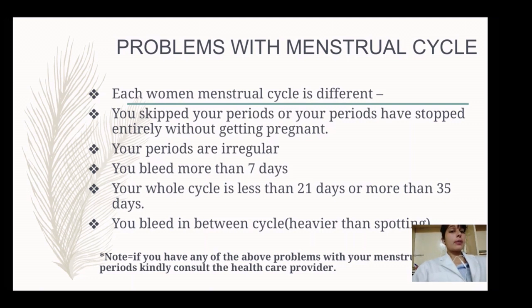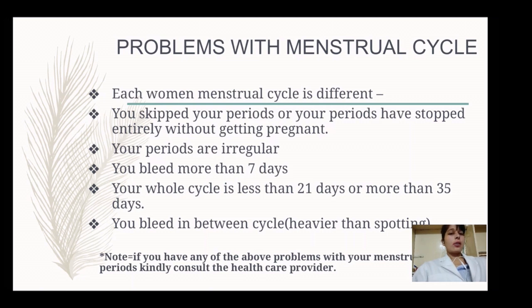If you are skipping your periods, or your periods have stopped entirely without getting pregnant, that is a problem. If you are pregnant and you are having amenorrhea, meaning absence of menses, that is the normal condition. Amenorrhea is the first symptom when a woman gets pregnant, she will not have her periods. But if without getting pregnant you are skipping your periods, then again it is a problem.